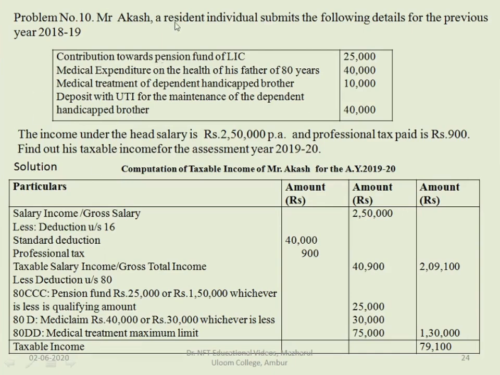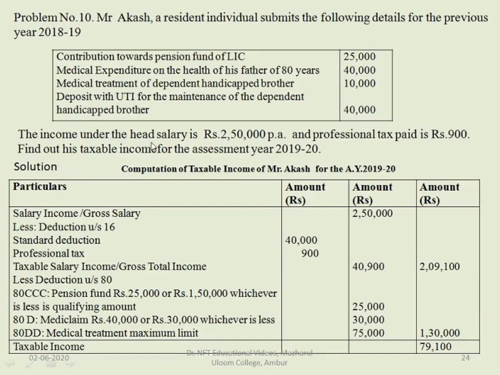Mr. Akash, a resident individual, submits the following details for the previous year 2018-19. Contribution towards pension fund of LIC 25,000. Medical expenditure on health of the father of 80 years 40,000. Medical treatment of dependent handicapped brother 10,000. Deposit with UTI for the maintenance of the dependent handicapped brother 40,000.